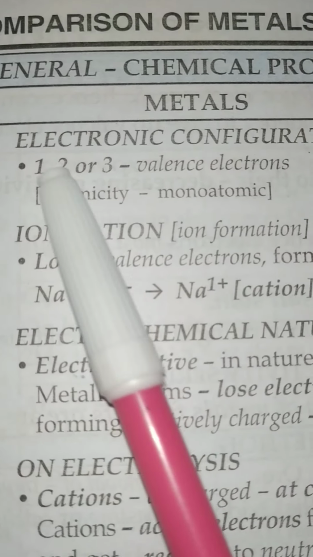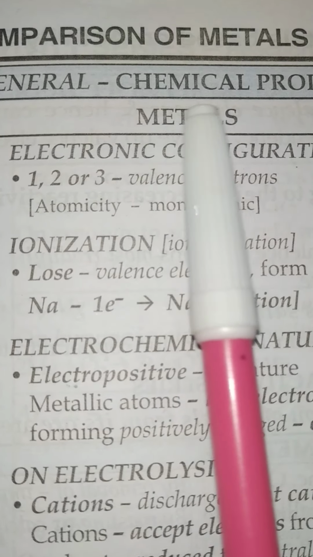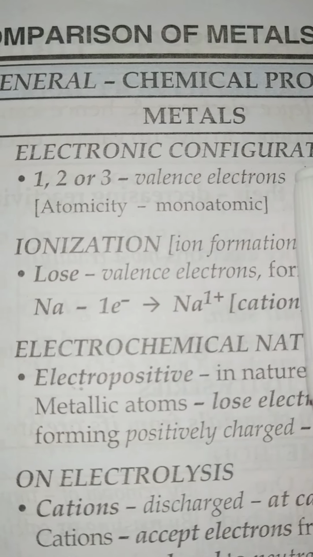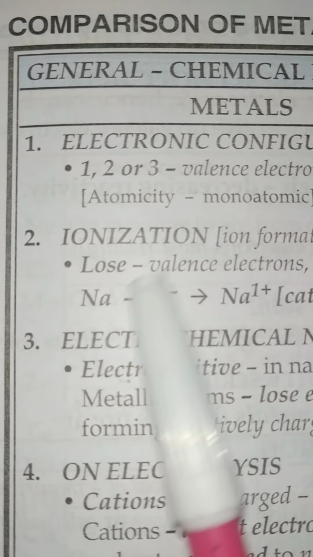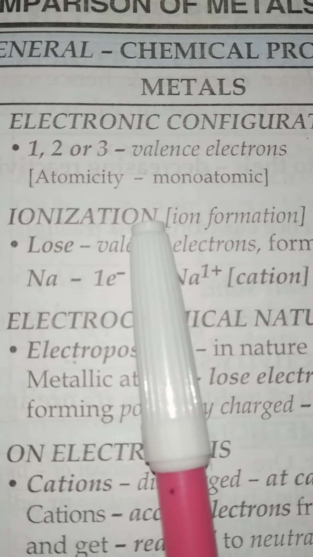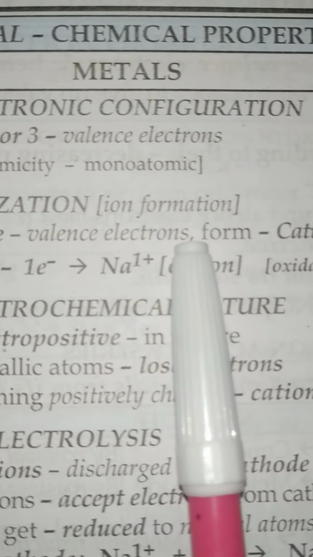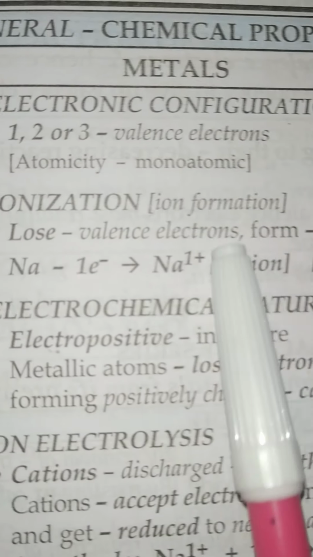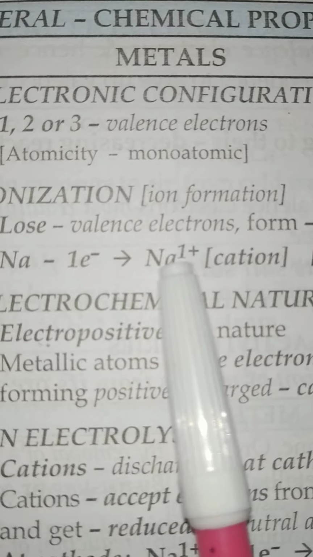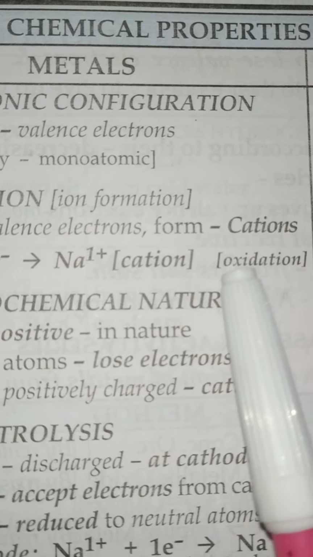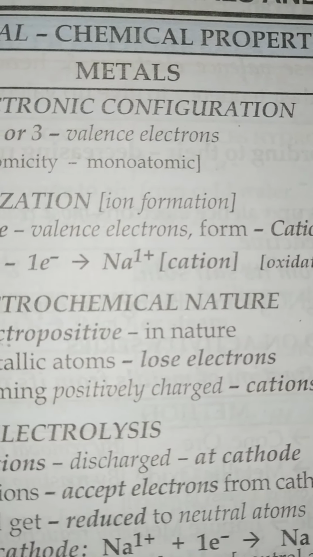So we know that in the electronic configuration, metals have 1, 2 or 3 valence electrons, that's why their atomicity is monoatomic. Now second is the ionization. We know that they can easily lose valence electrons, and that's why they form cations like Na. Sodium, when it loses one electron, will form Na+, that is a cation, and here oxidation is taking place. Oxidation, because here is the loss of electron.